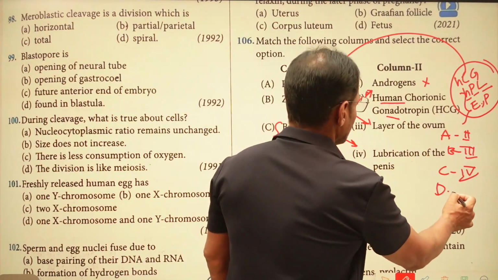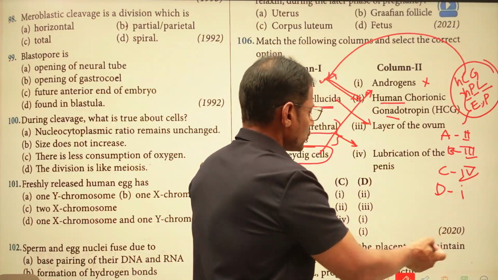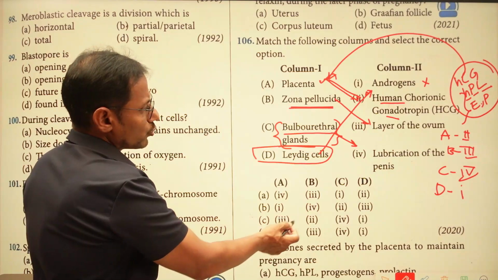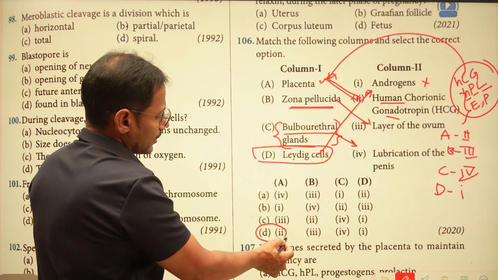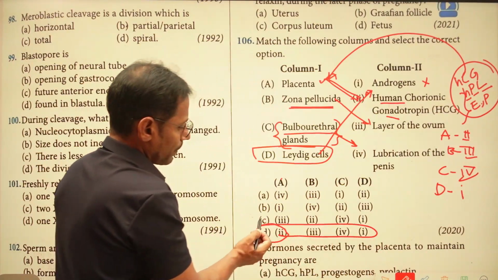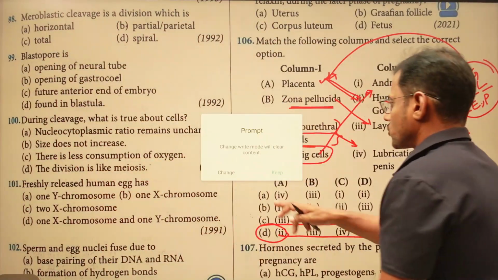See here, you can see D, which is matching 1. So if there is any such option, you can put it directly. See here A2, only by seeing the A option also you can put it here. A is matching 2. Now the answer is this one. Now we'll check the next one.